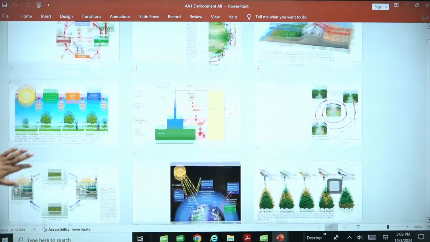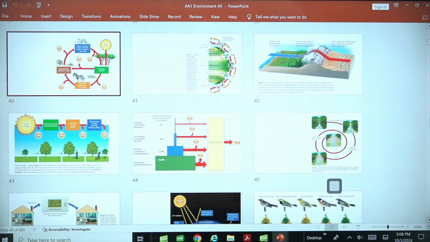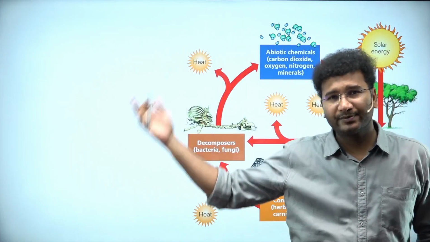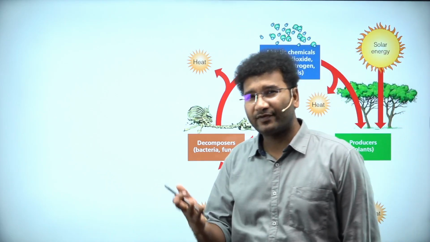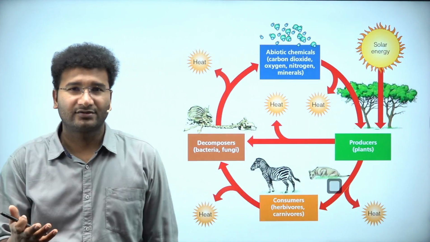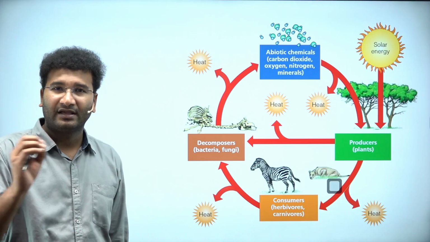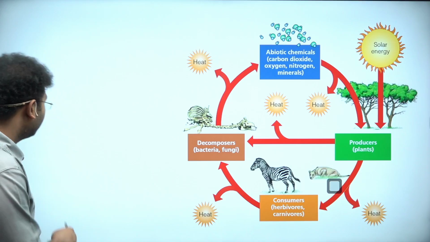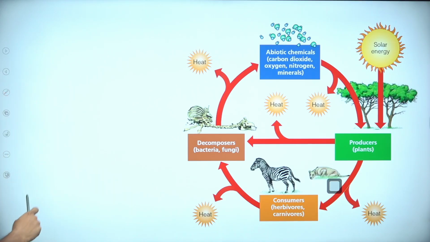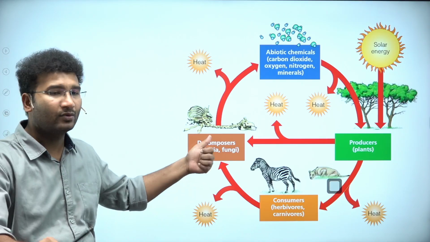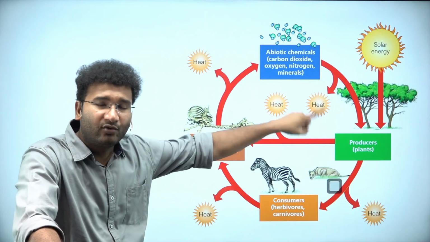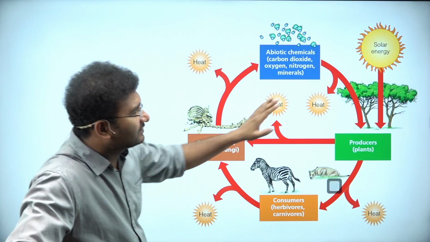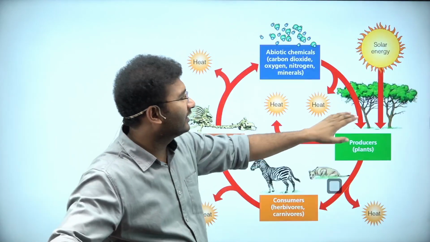See, there is an energy cycle, right? There is always an energy cycle, and this energy cycle you need to know. In the combination of atmosphere, lithosphere and hydrosphere, you have the biosphere. Within the biosphere, there are different kinds of species. Some of these make their own food, and some are dependent upon others. For example, trees make their own food, right?